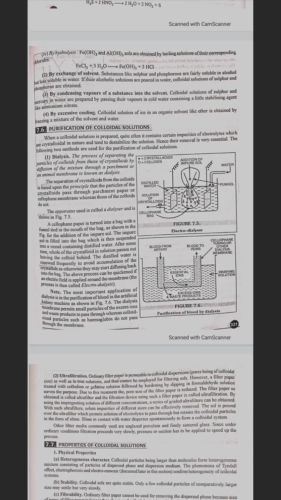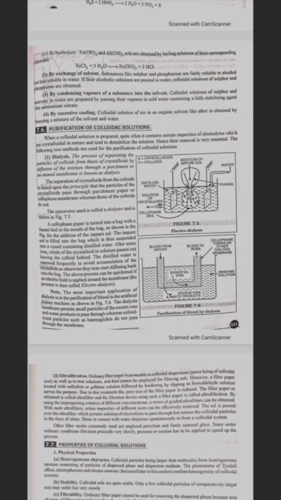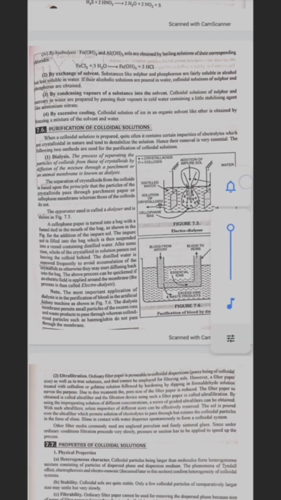By condensing vapors of a substance into the solvent: colloidal solutions of sulfur and mercury in water are prepared by passing their vapors into cold water containing a little stabilizing agent like ammonium nitrate. By excessive cooling: a colloidal solution of ice in an organic solvent like ether is obtained by freezing a mixture of solvent and water. Purification of colloidal solution.